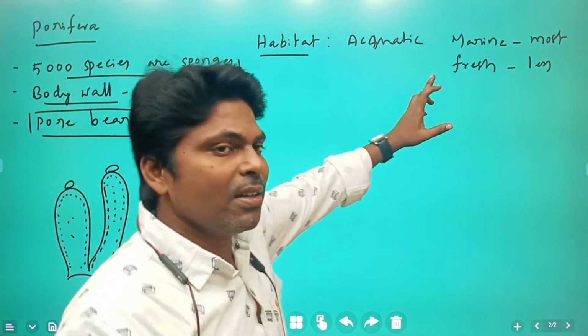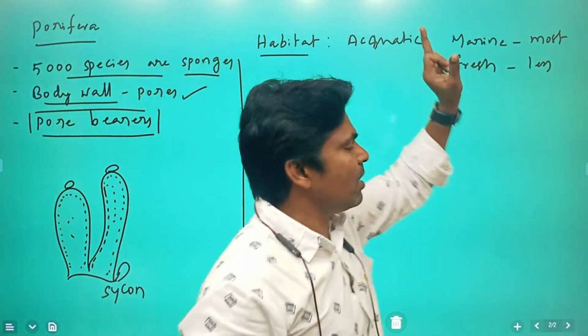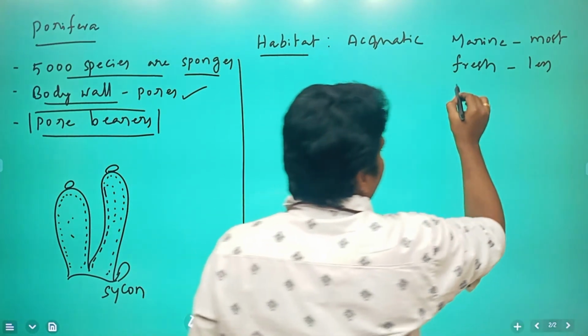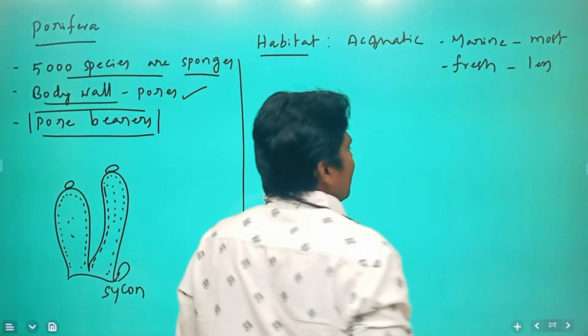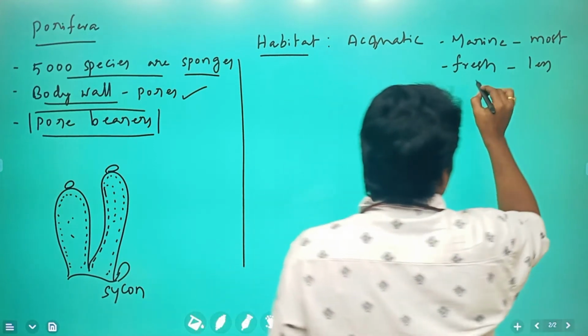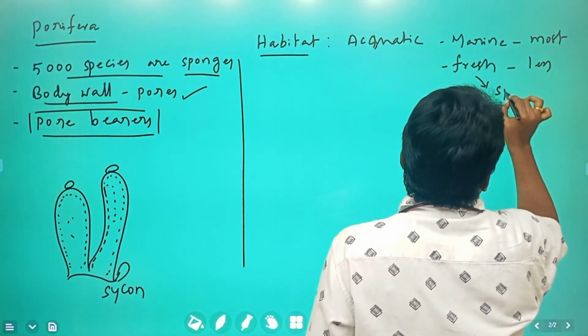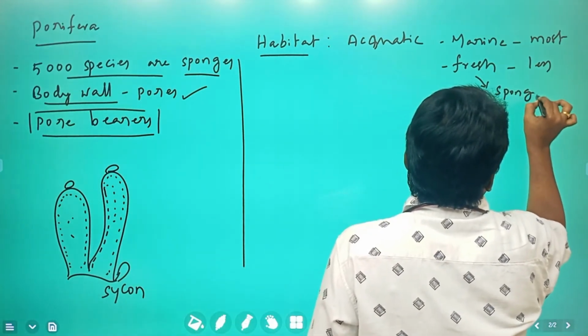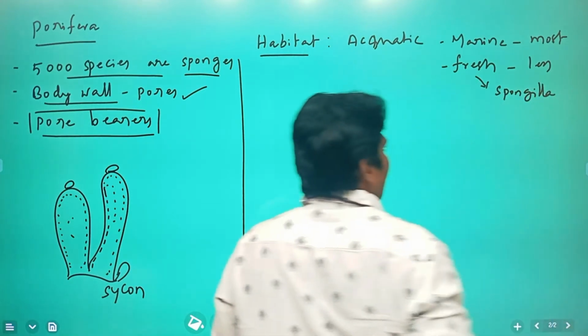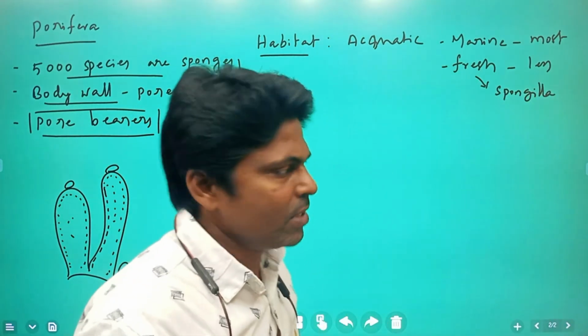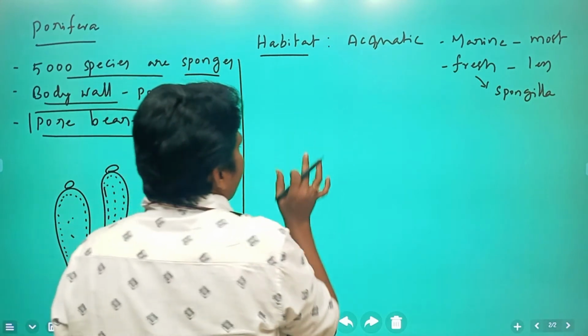Most of the sponges are marine water, and fewer are fresh water. For example, Spongilla is a fresh water sponge. Clear? So that is the habitat.